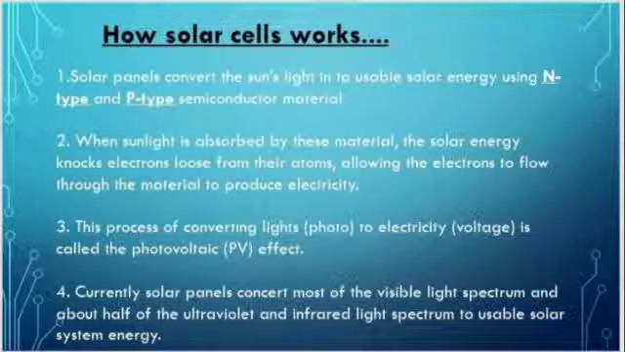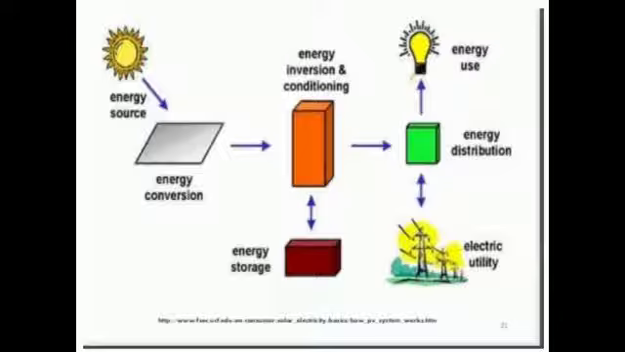Next, how a solar cell works. Solar panels convert the sunlight into usable solar energy using N-type and P-type semiconductor material. When sunlight is absorbed by this material, the solar energy knocks electrons loose from their atoms, allowing the electrons to flow through the material to produce electricity. This process of converting light photons to electricity voltage is called the photovoltaic effect. This image shows how to generate electricity from the sun.